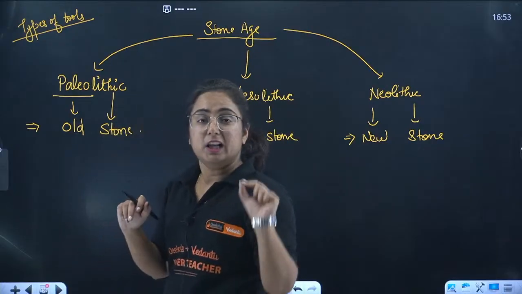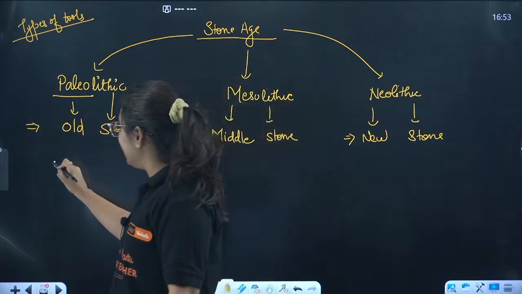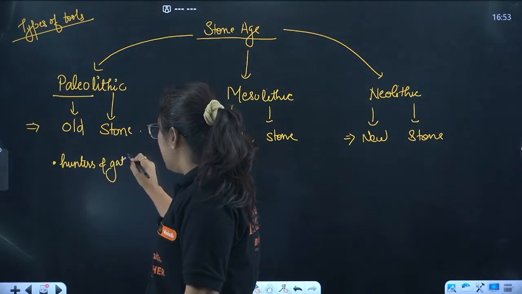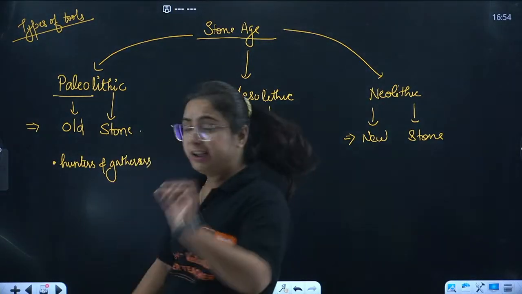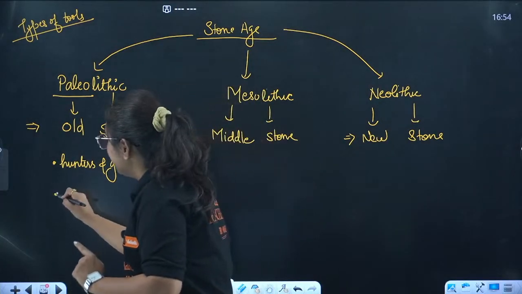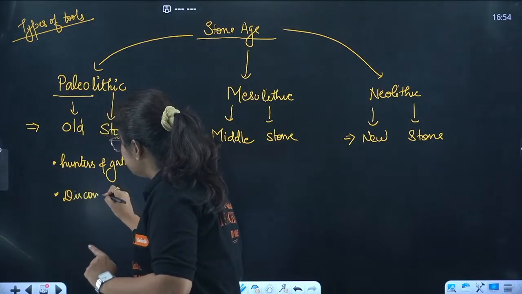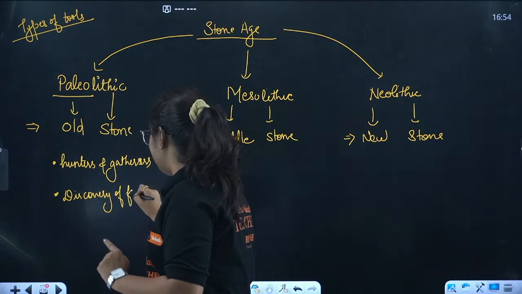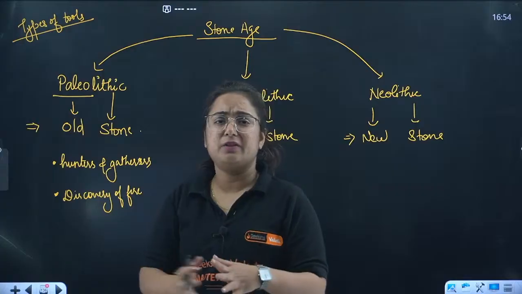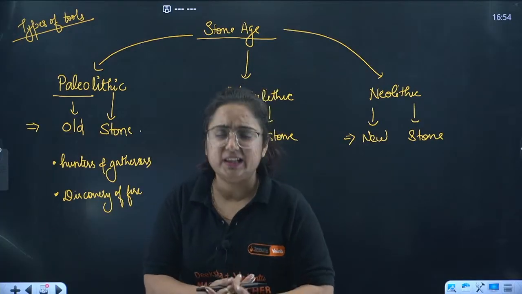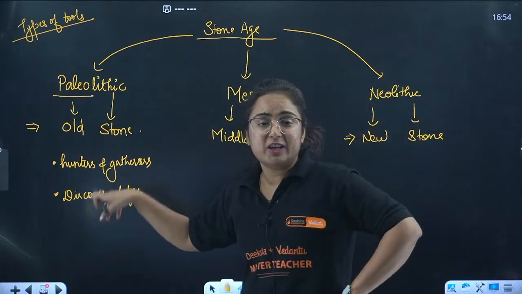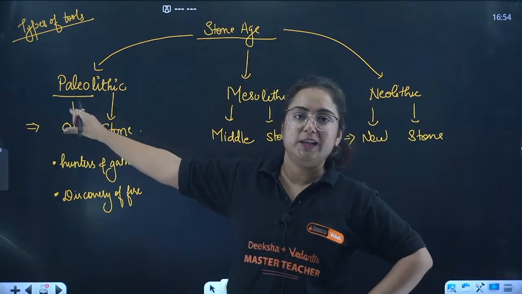The humans during the Paleolithic age were majorly hunters and gatherers. We remember this Paleolithic age with one great discovery of all time, the discovery of fire. In the earlier time, fire was used to scare away wild animals, as a light, and to cook food later. This discovery of fire was only in the later period of Paleolithic age.